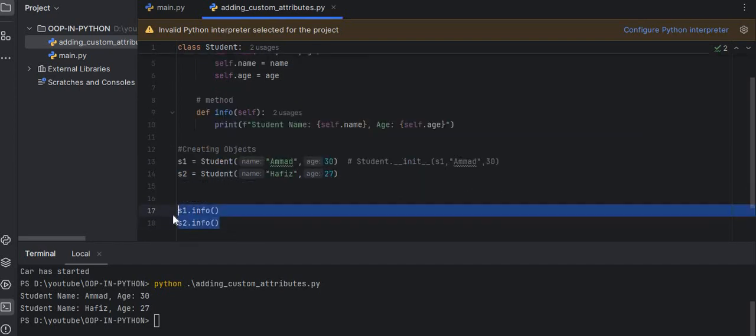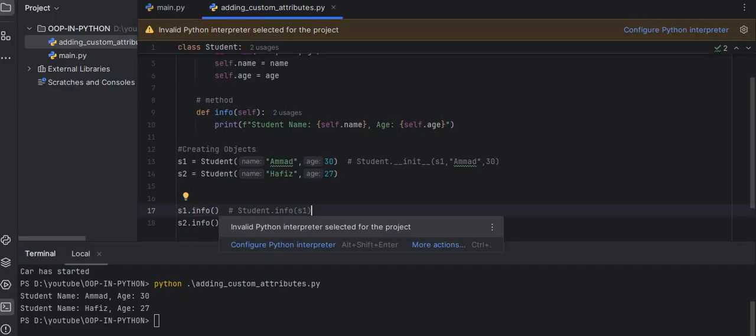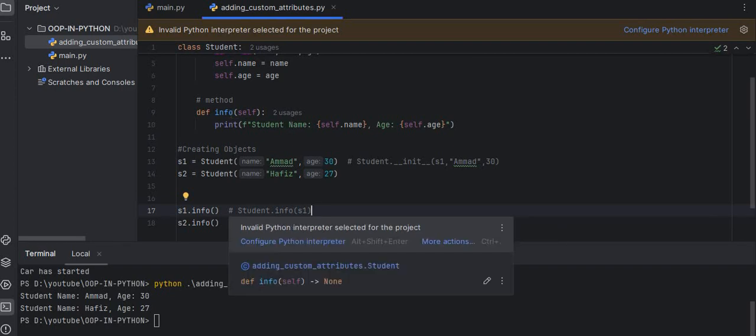And here we are calling a method, s1.info. What this does, when you call it, internally is Student.info with s1 passed. So when we call the method s1.info, internally Student.info and s1 is passed, and this is printing, the action performing here when we call the info of the student class.